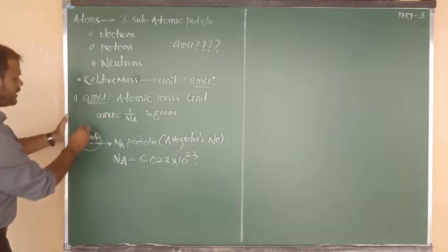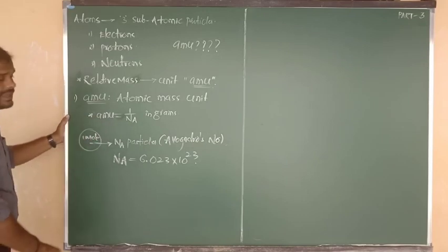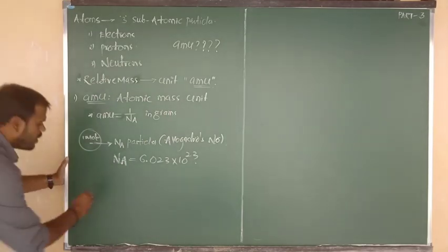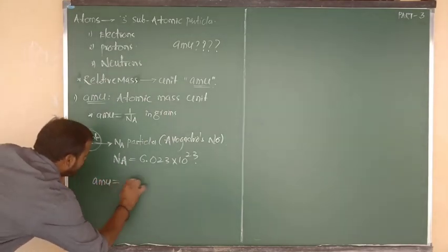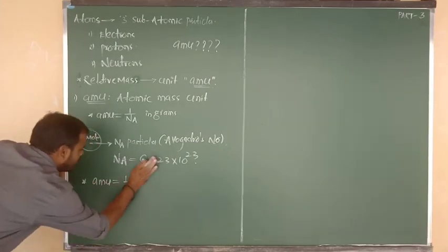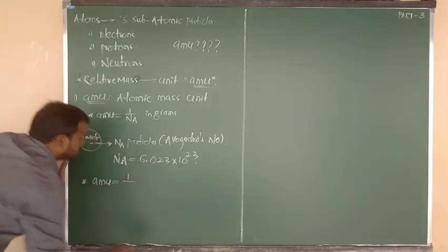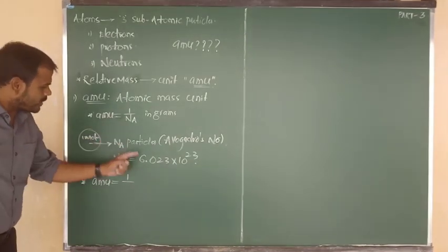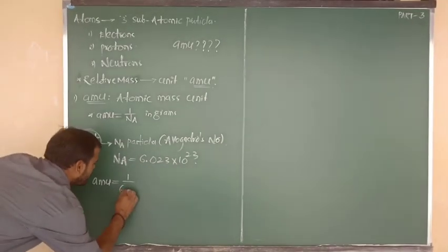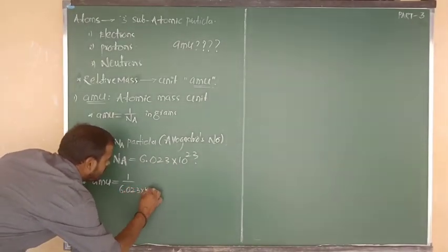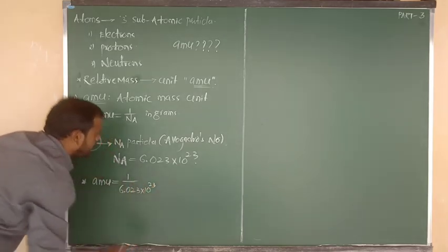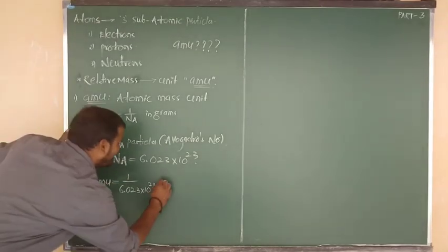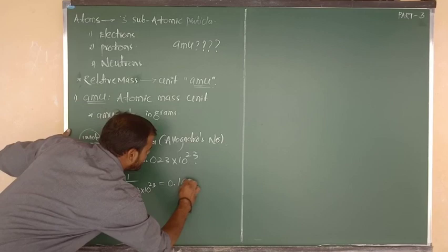Atomic mass unit can be calculated by using the formula 1 by Avogadro's number, but the answer we are getting is in grams. So how to calculate AMU? AMU is equal to 1 by Avogadro's number. The Avogadro number value I have written here: 6.023 into 10 to the power of 23. 1 by 6, simply we can calculate, is nearby 0.166.